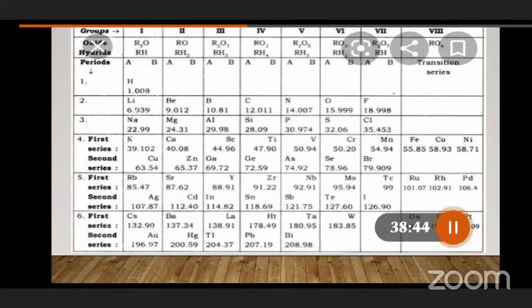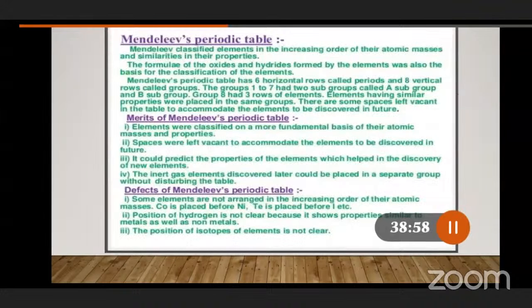Generally, hydrogen is not a metal; lithium, sodium, potassium are metals. So a gas is kept in the same column as metals. It shows properties similar to both metals and non-metals, so we can say the position of hydrogen is not exactly clear.